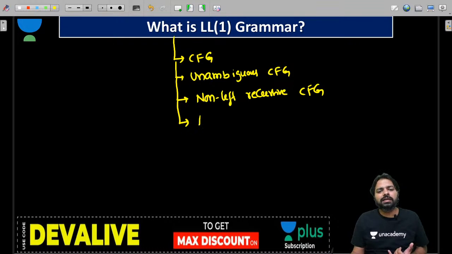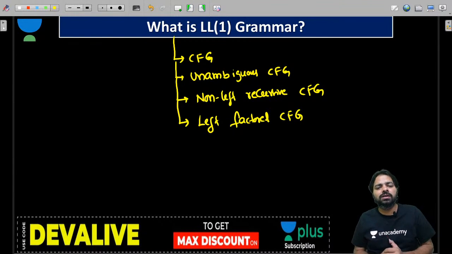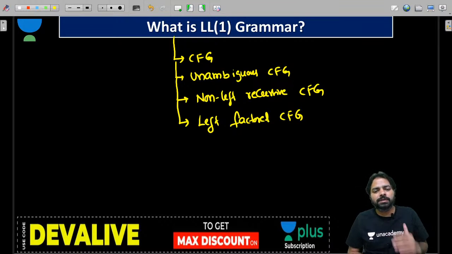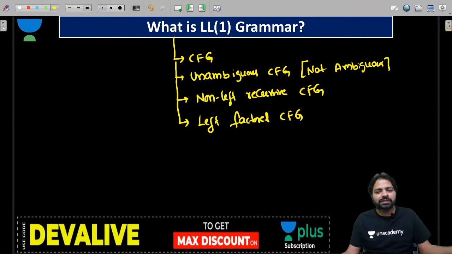Then it must be left factored. So it must be an unambiguous, non-left recursive, and left factored grammar. Unambiguous is also called not ambiguous, and the other one, not left recursive, is also the same.